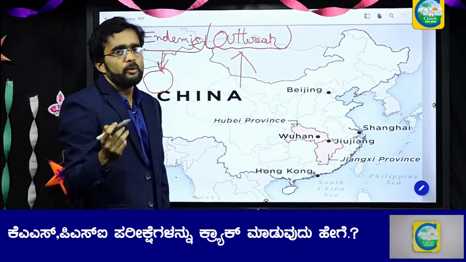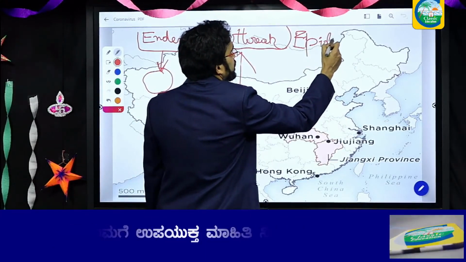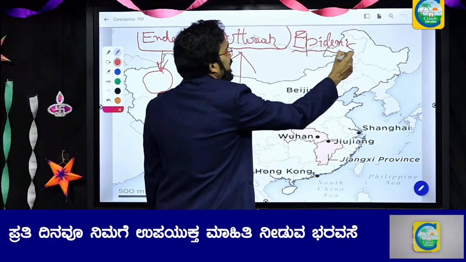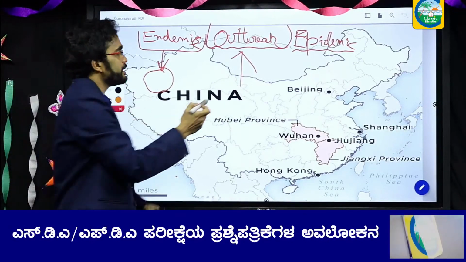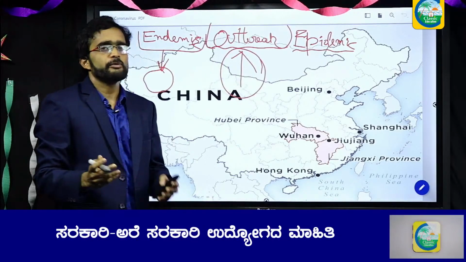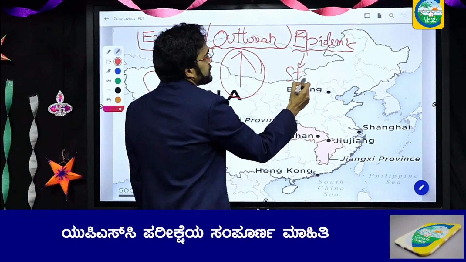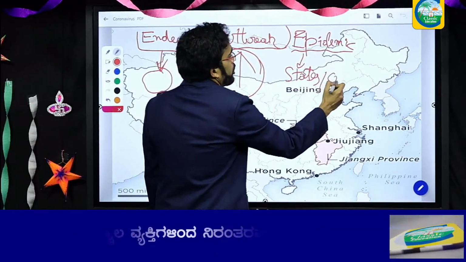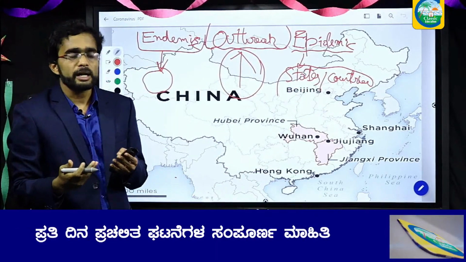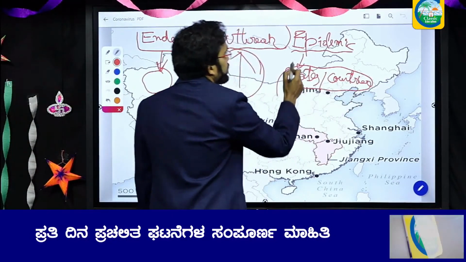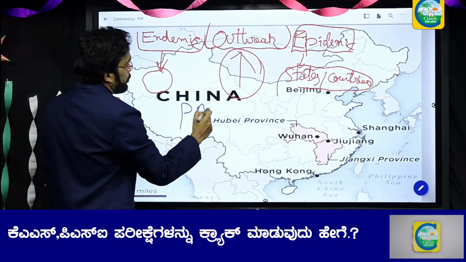Now let us understand what is epidemic. We did endemic, outbreak. Now let us see what is epidemic. In an epidemic, the disease spreads not only in a small geographical area, it spreads very quickly. The number of cases, like an outbreak, increases very quickly, but it spreads to various other areas, various different states. It might even spread to countries. From India to China, from China to India, from India to Bangladesh, various other countries, the disease will spread. It's called an epidemic.